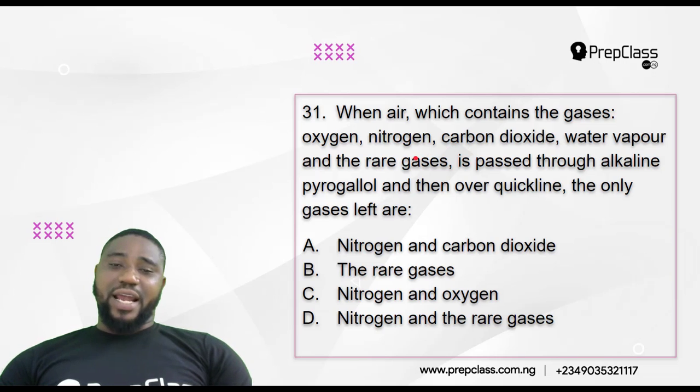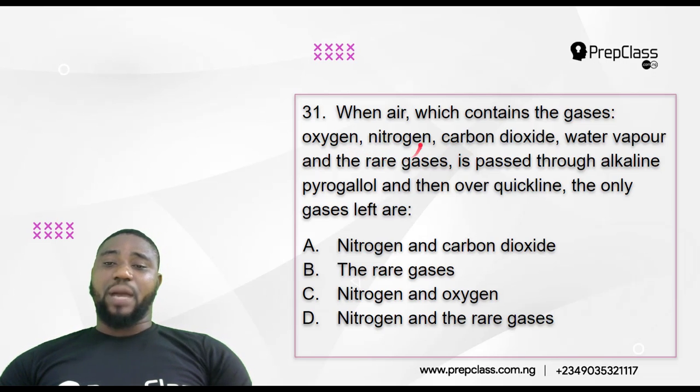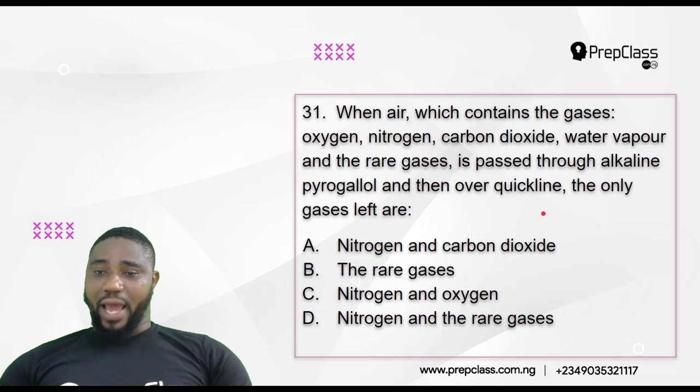If we pass it through alkaline pyrogallol and over quicklime, these substances are going to absorb some of these gases.